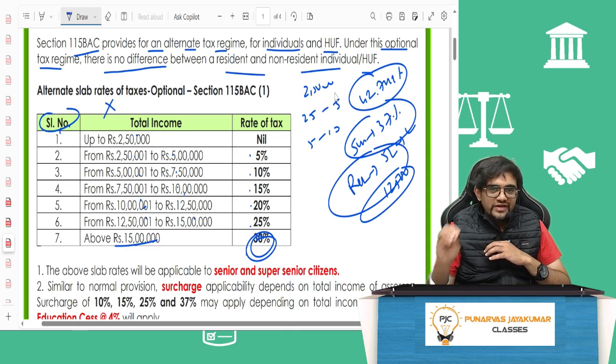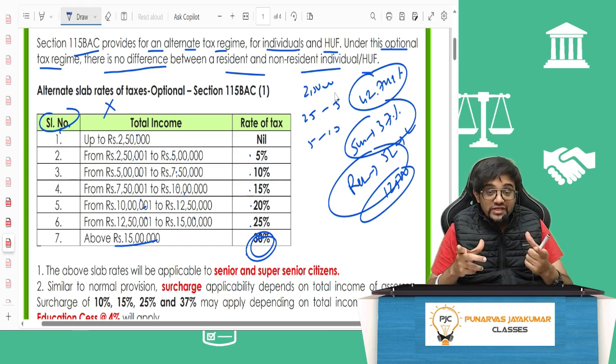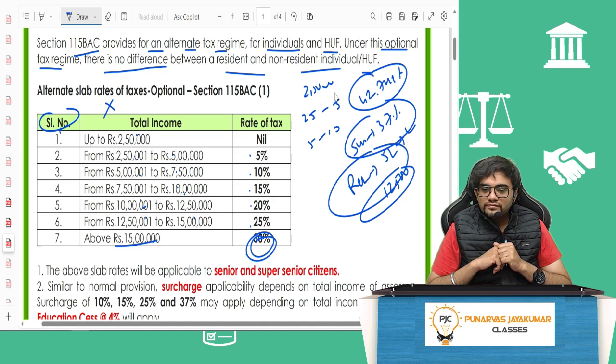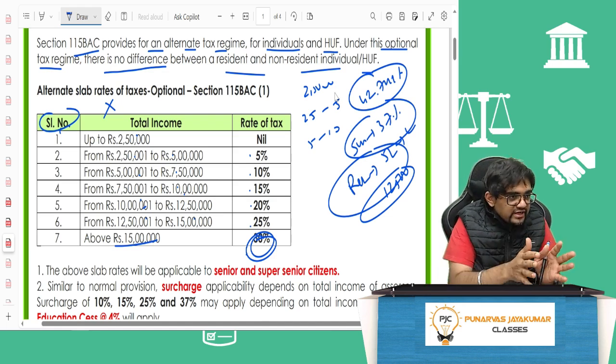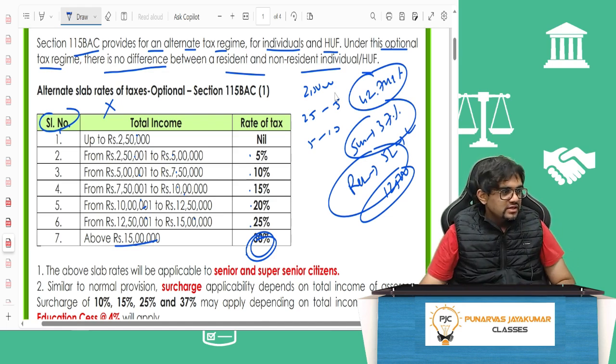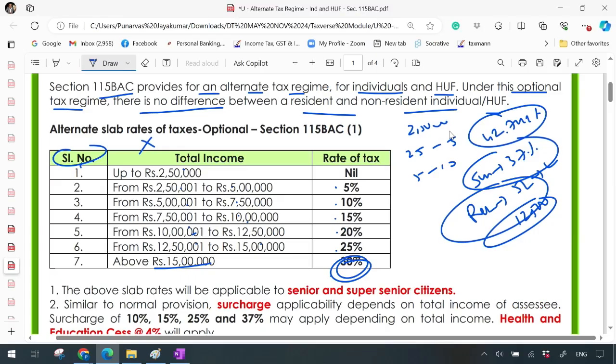In the year Finance Act 2023, February 2023, Nirmala Madam came out with certain different things for this. Now you know what was there. Now what is there? Let us learn tax the way it has to be learnt, my dear buddies, not simply blindly mugging up. Let me show you the finance minister's speech.